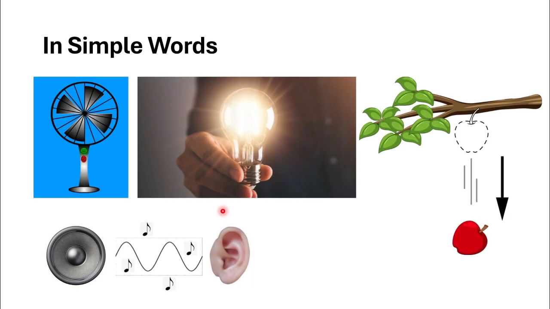So in simple words, if we have a moving fan, like it's static over here, but consider it a moving fan, it follows all the basics, all the phenomena of physics. That's why it's moving in this way. If we look at electricity and light emission and light flowing, all that comes from physics. The very useful things we are using in our life, the hearing of sound, the sound wave, the propagation of the waves, all that is because of physics.